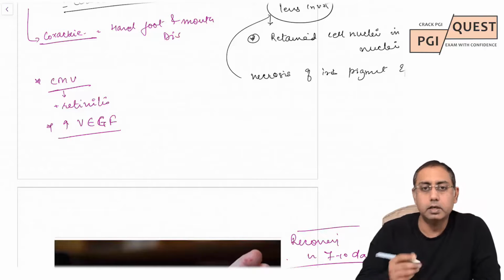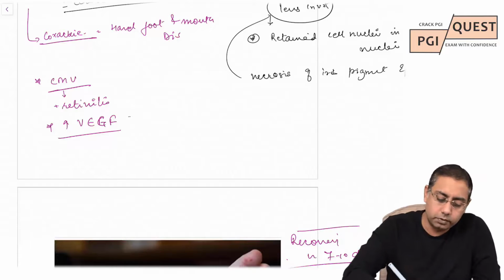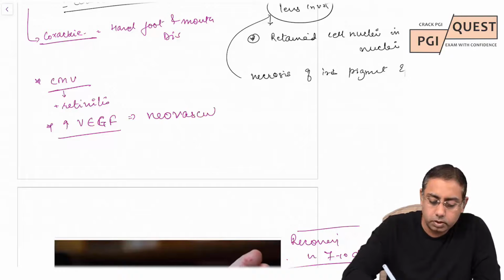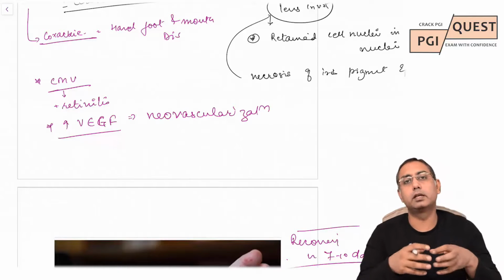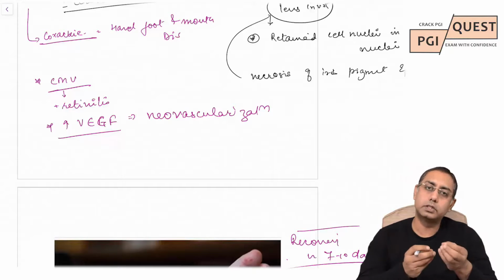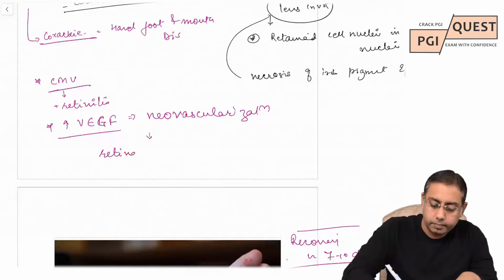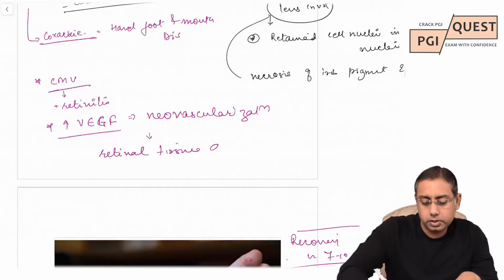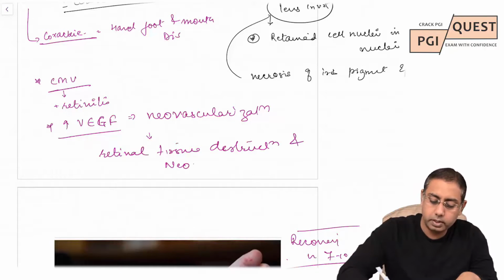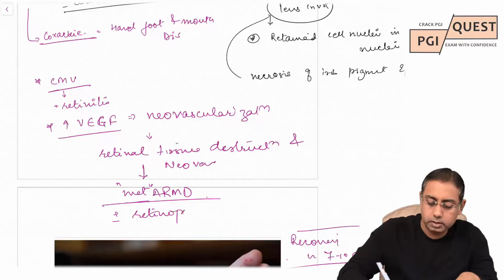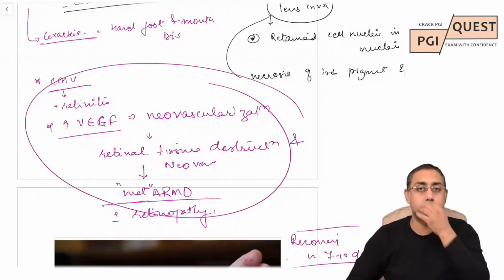vascular endothelial growth factors, which have the property of neovascularization. If you understand that there is new vessel formation in the retina, this causes retinal tissue destruction, and neovascularization further leads to retinal tissue destruction, which may lead to a wet type of ARMD or may lead to retinopathy. So this is the ophthalmic involvement in cases of CMV infection.